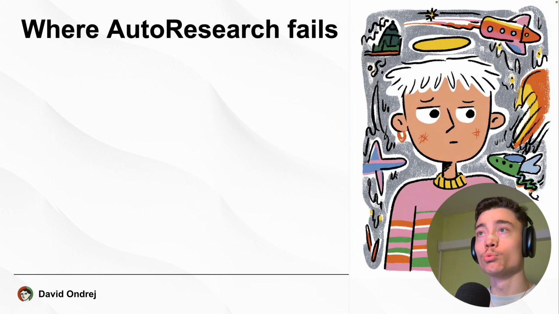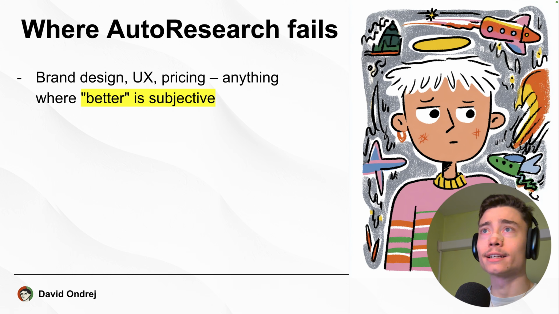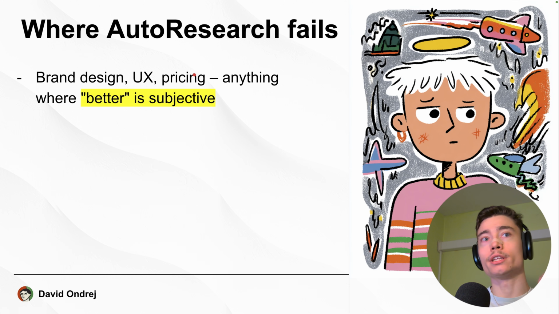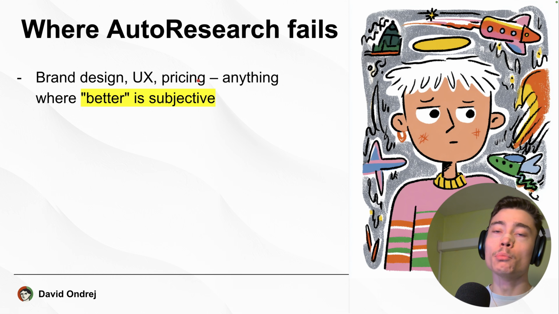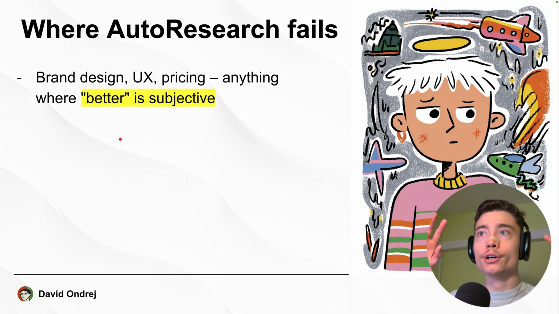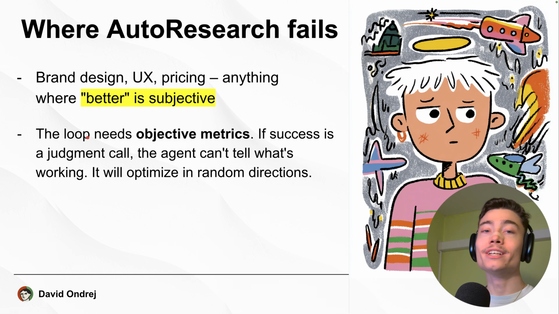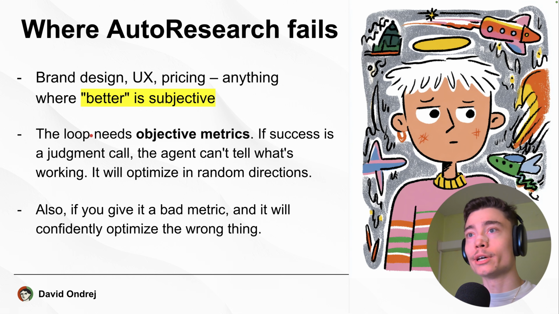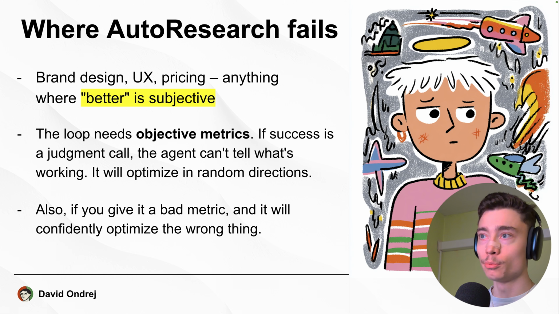Now here's where auto research will fail. Brand design, UX, pricing, anything where better is subjective. For example, in pricing, you could have it succeed if you have a large volume of traffic to your pricing page and you can quickly A/B test different pricing to see highest cash collected. But for most businesses, it will not be effective, right? Because the quality of what makes it better is subjective or the loop is too slow. The loop needs objective metrics. If the success is a judgment call or a feeling, the agent cannot tell what's working, so it will optimize in a random direction. Also, I want to stress this again. If you give it a bad metric, it will very confidently optimize the wrong thing.